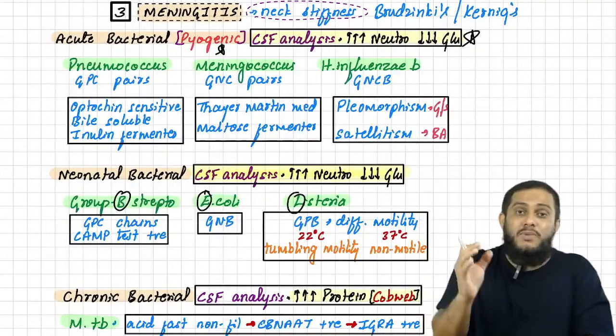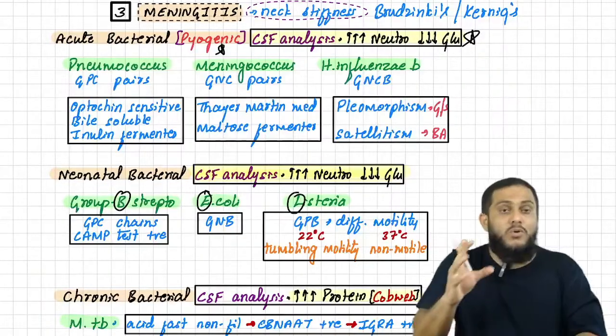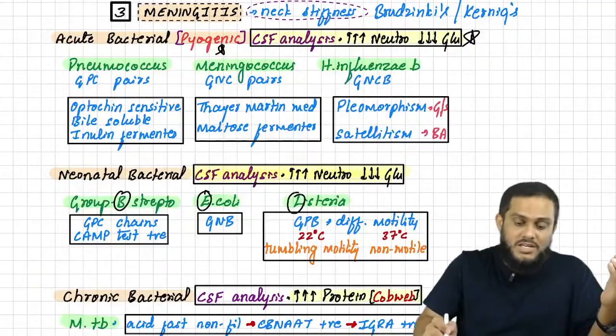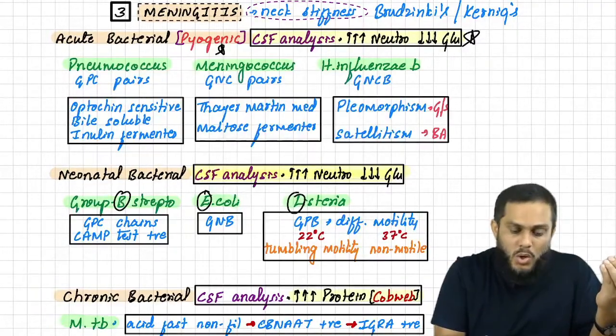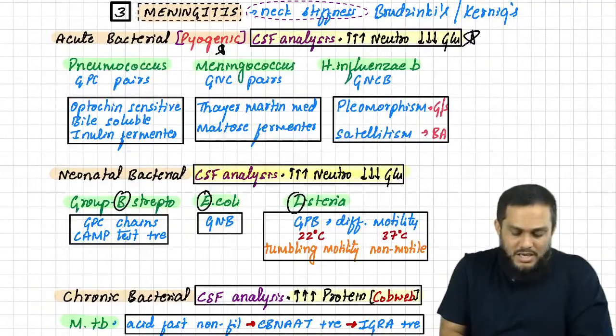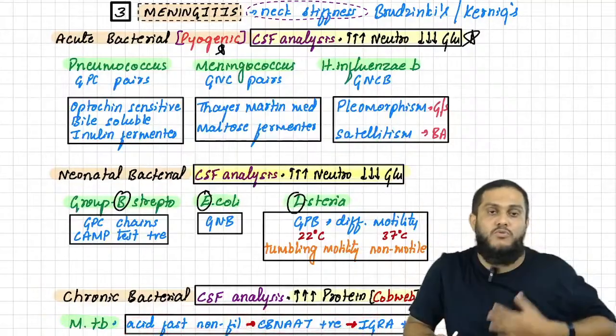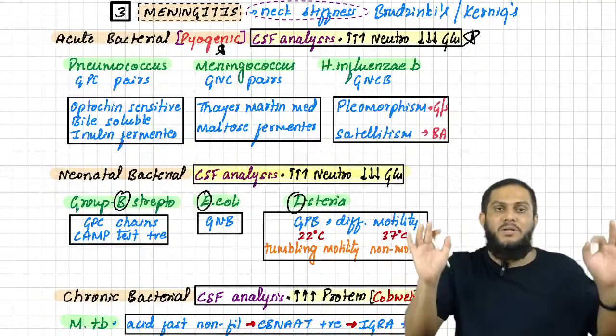How can you say it is Mycobacterium tuberculosis? Now the examiner will say a patient is suffering from meningitis. The CSF sample showed the organism, and the organism is acid fast and non-filamentous, CB-NAT positive and IGRA positive, confirmed Mycobacterium tuberculosis. With that we have completed meningitis.